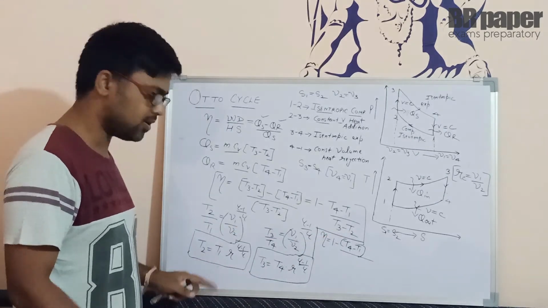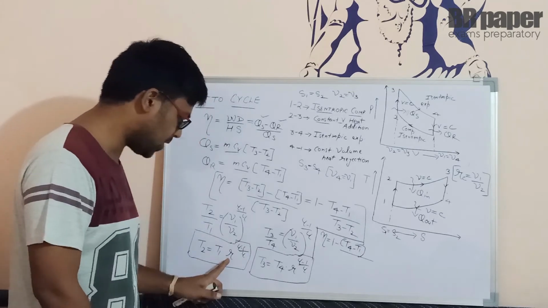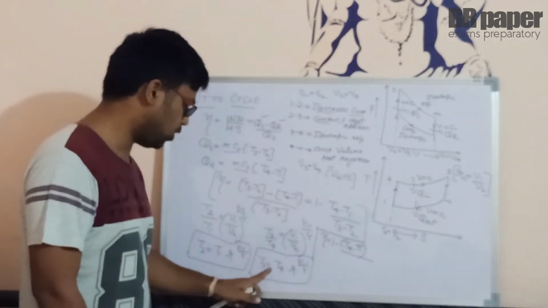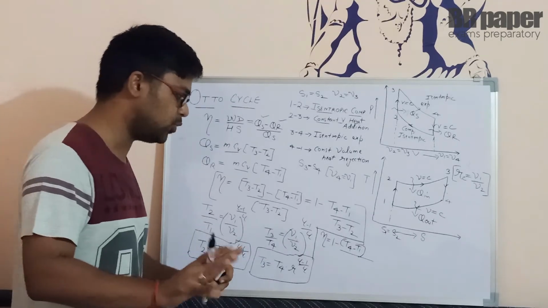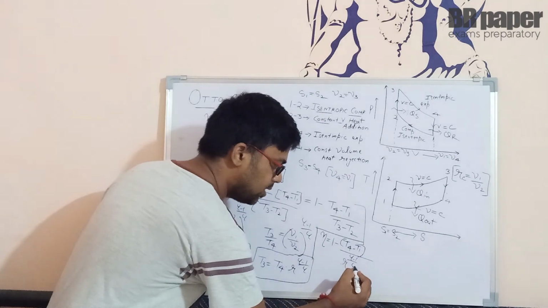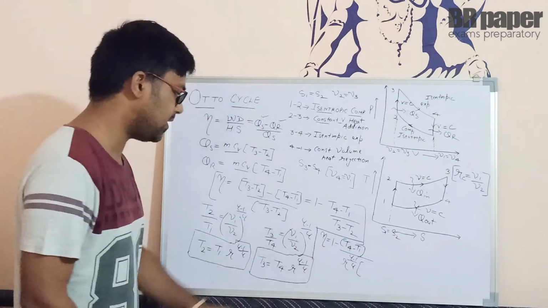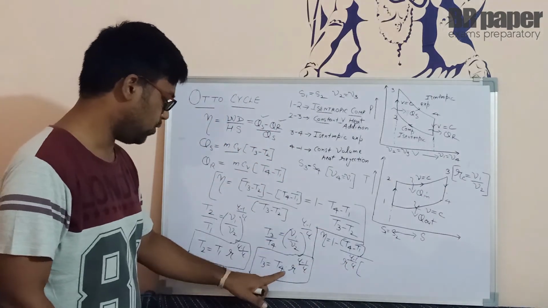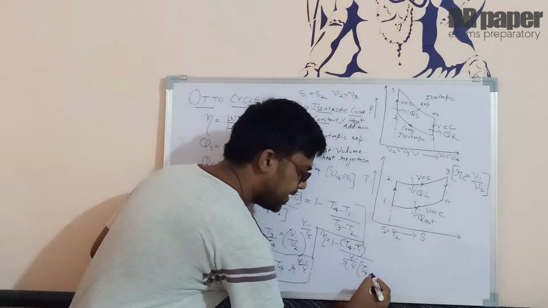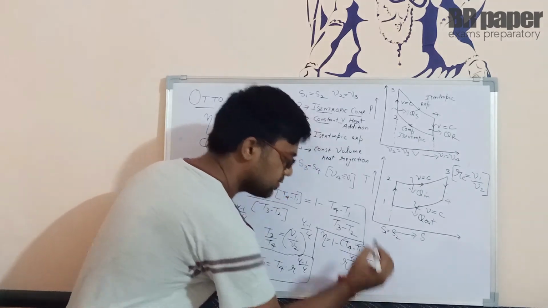Clear? In both of them one term is common, which is r raised to power gamma minus 1 upon gamma. It is in T3 and also in T2. So we take it common, simply r raised to power gamma minus 1 upon gamma, and simply what remains is T4 minus T1 as it is.